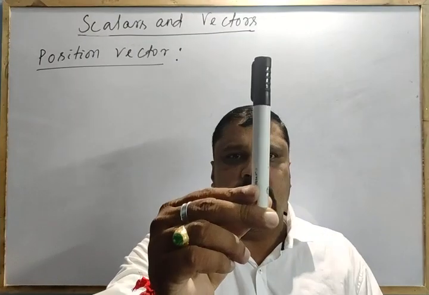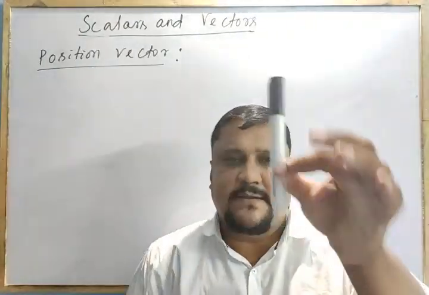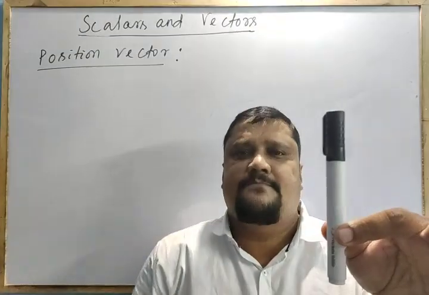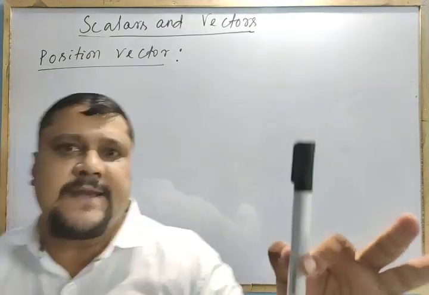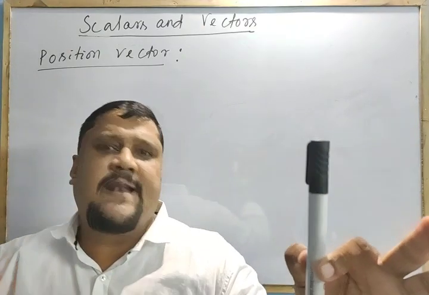Clear? This is an object. Think that this is a pen. This is the pen, or an object. When I stand here, I am clear? When I am standing here.